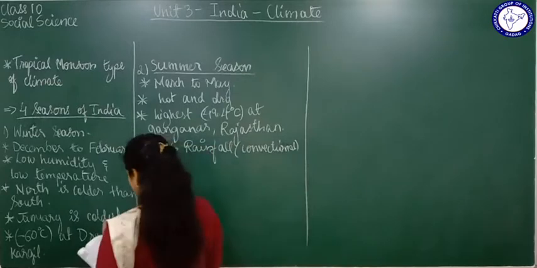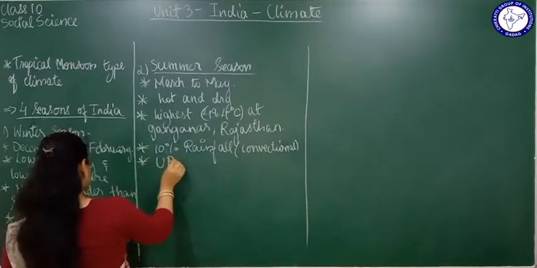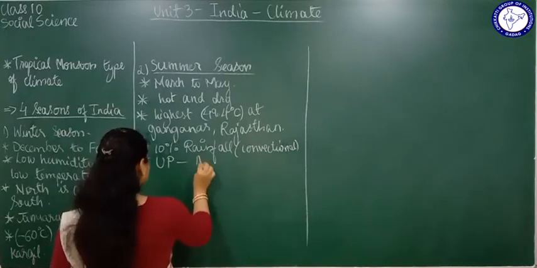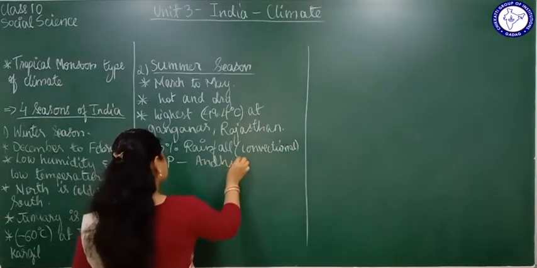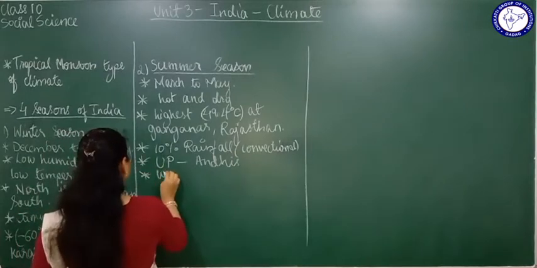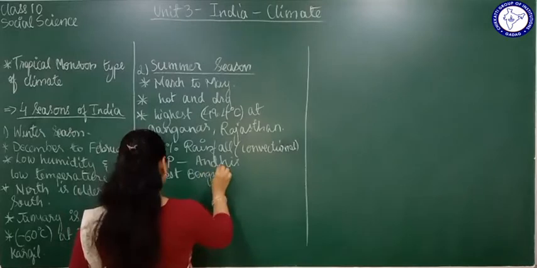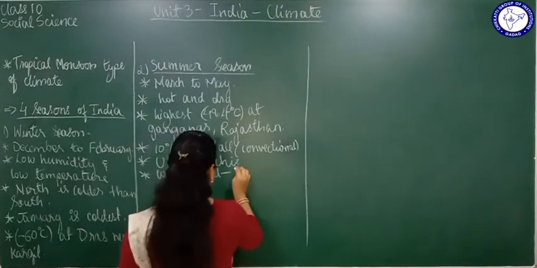Now you see, in Uttar Pradesh, UP, you call this rainfall Andhi. Then, what do you call it in West Bengal? In West Bengal, we call it Kal Baisakhi.